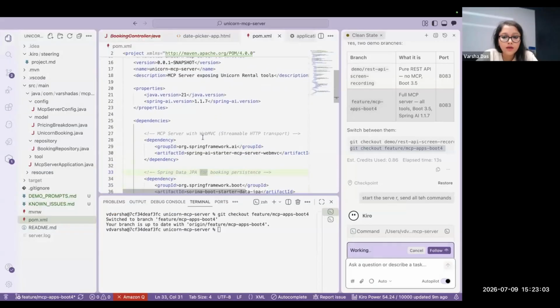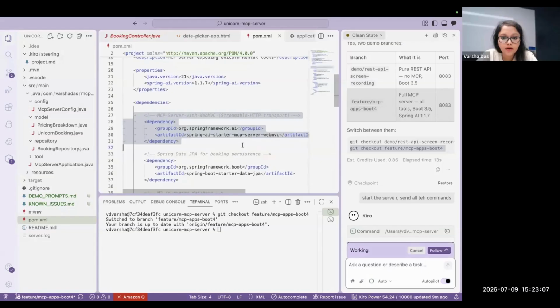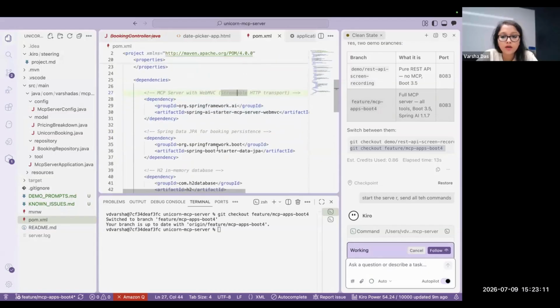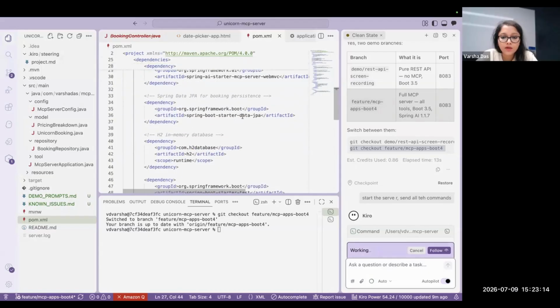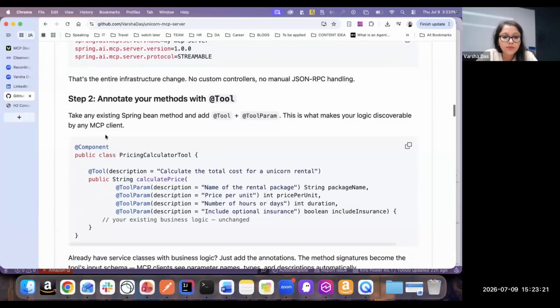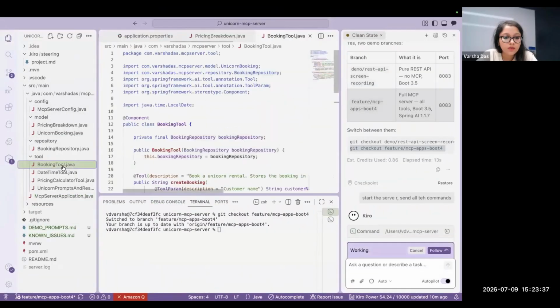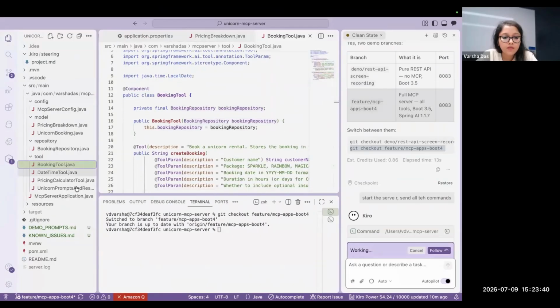The first thing, as we have seen, is the Spring AI dependency that we have added, which is going to be available over the streamable HTTP transport, and everything else remains the same: the data JPA, H2, etc. What is the next step? The next step is you have to annotate the methods, whatever contains business logic, with @Tool and @ToolParam. If I go to the new package called tool, here we have different tools.